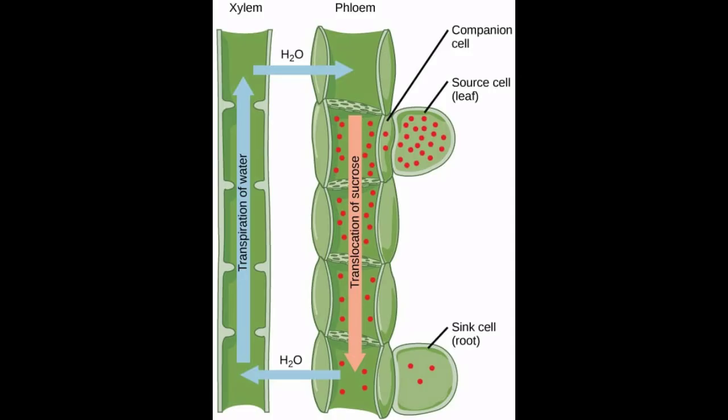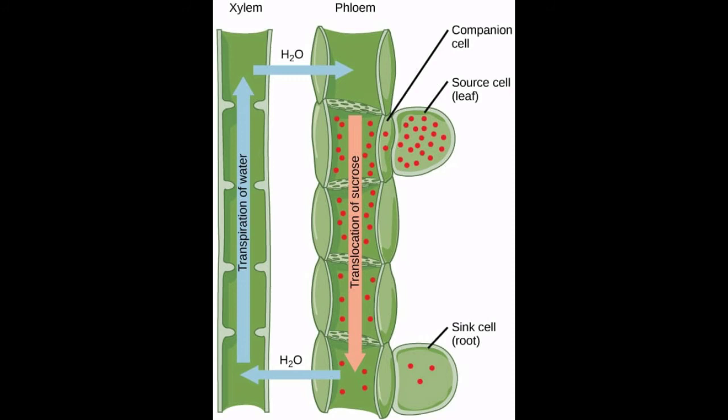Phloem transport. The food synthesized by the leaves is transported by the phloem either to the area of requirement or stored. Phloem tissue is composed of sieve tubes which have sieve plates. Cytoplasmic strands pass through the pores in the sieve plates. Phloem transports food, that is sucrose, from a source to a sink. The source is the part of the plant that synthesizes food, that is the leaf, and the sink is the part that needs or stores the food.